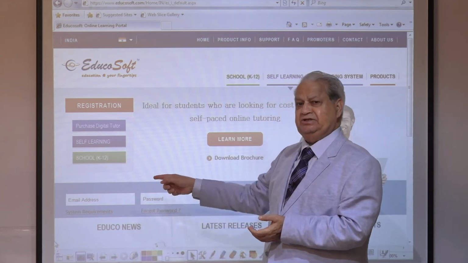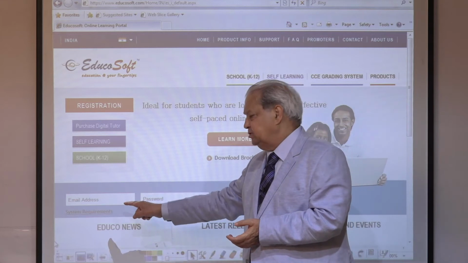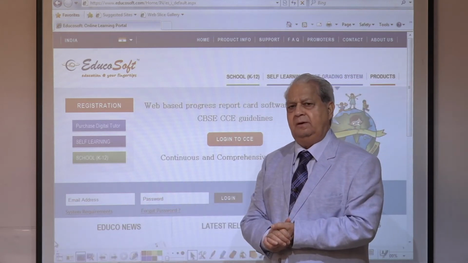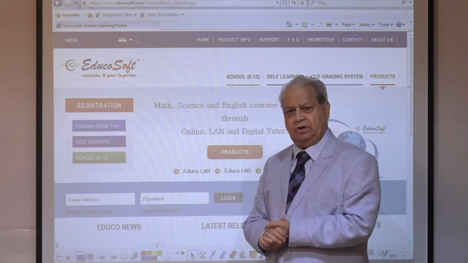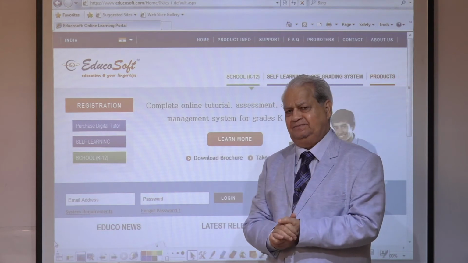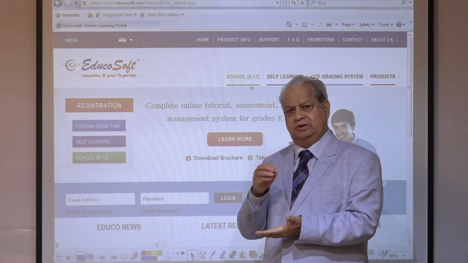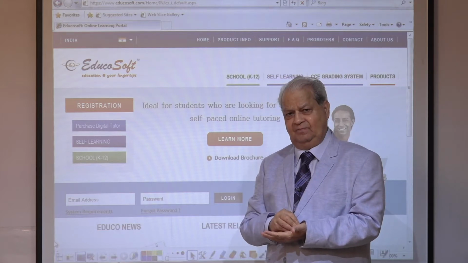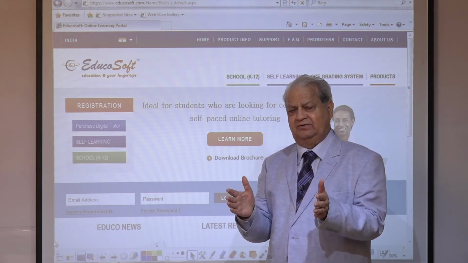Before getting in the system, you need a user ID and password like any other system. But here the user ID is always the real email ID of the user. Whether the user is an instructor, a student, or the administrator, the system will recognize from their email ID.